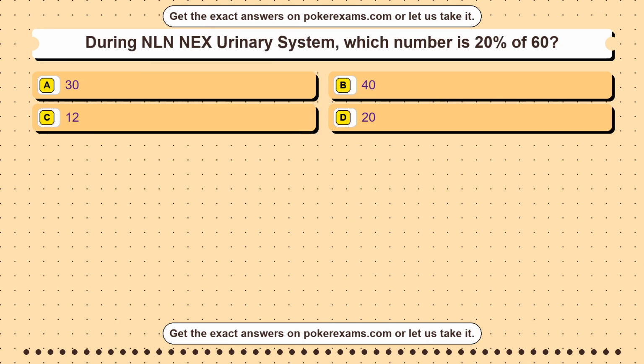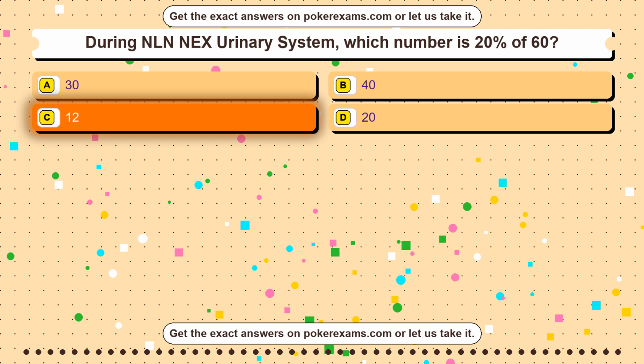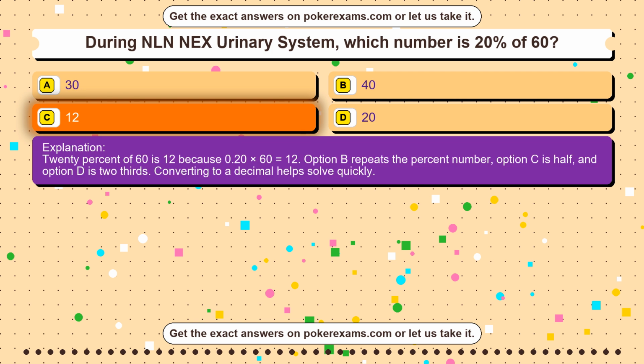Question 11. During NLN NEX urinary system, which number is 20% of 60? Option A 30. Option B 40. Option C 12. Option D 20. The correct answer is option C. 12. 20% of 60 is 12 because 0.20 times 60 equals 12. Option B repeats the percent number, option C is half, and option D is 2/3. Converting to a decimal helps solve quickly.